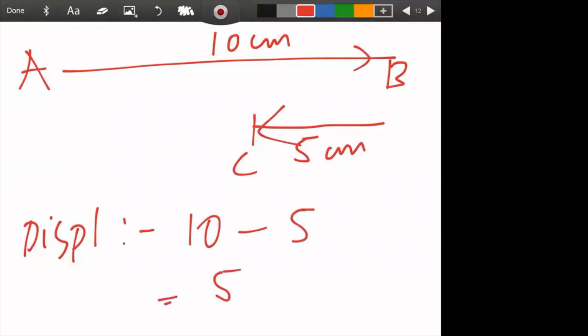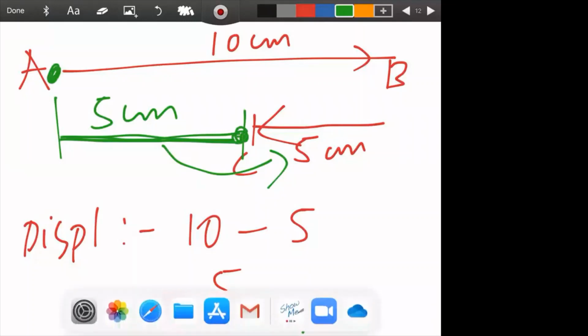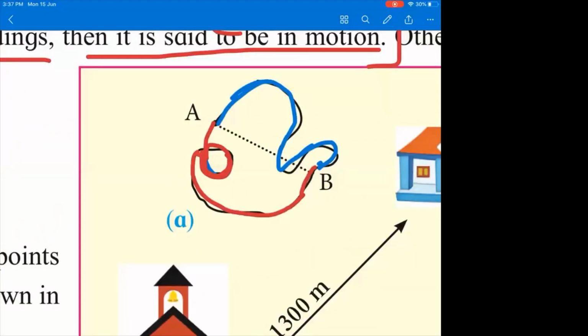So you got 5. Mathematically, from here to here it will be 5, because 5 plus 5 will give you 10. So if this green line represents the displacement, then I can tell easily that displacement is the shortest distance between the initial and the final point. Now we can come back to our textbook. From here you can tell easily what displacement is. If you want to measure displacement, displacement is the shortest distance between the initial and the final point.